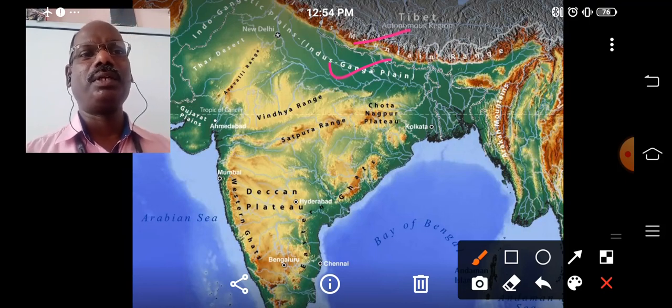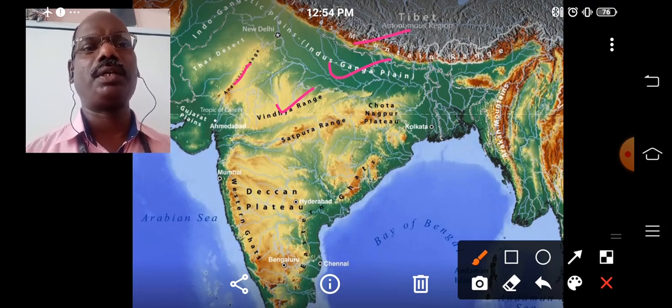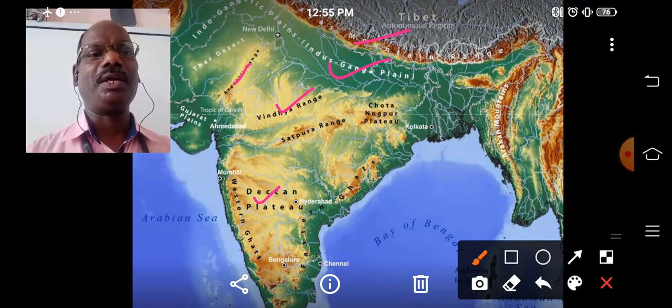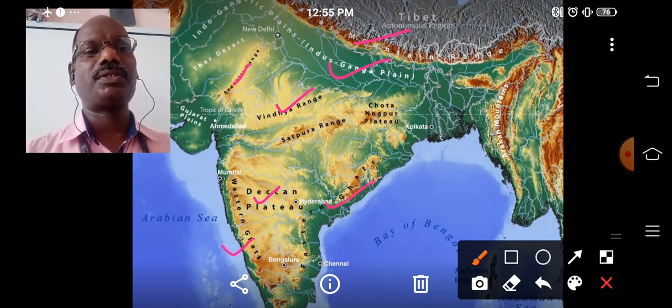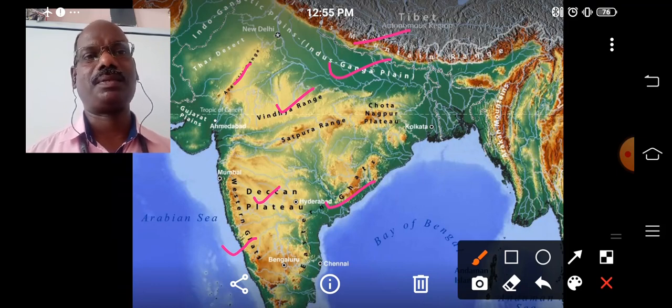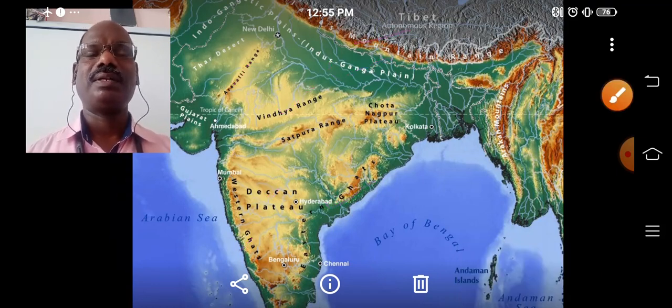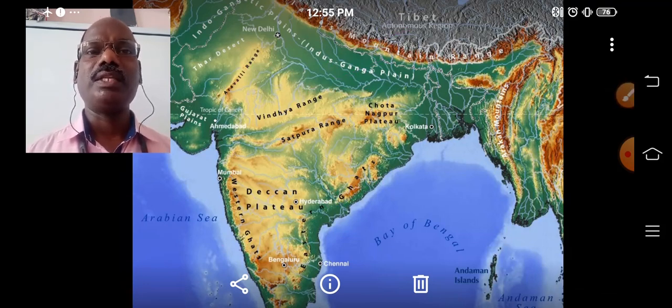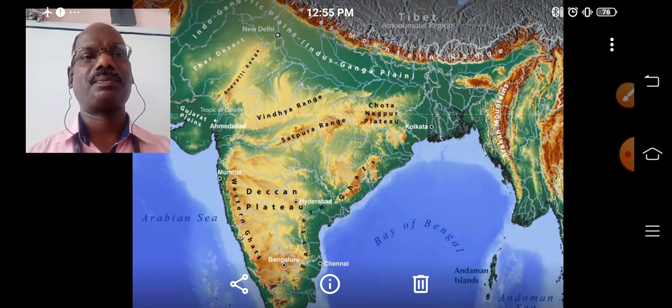It is the land of the Vindhya range, the Aravalli mountains, the plateaus, and the coastal plains. Like that, different kinds of geographical areas are there in our country. That is one of the diversities in our country: the geographical diversity.